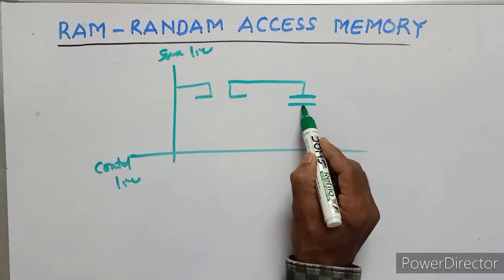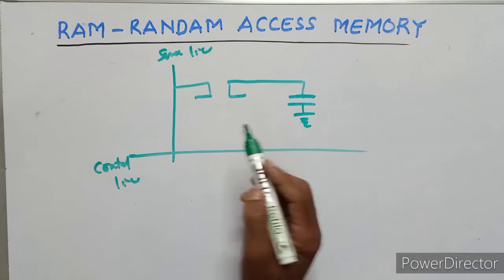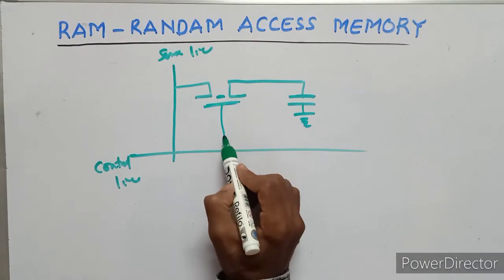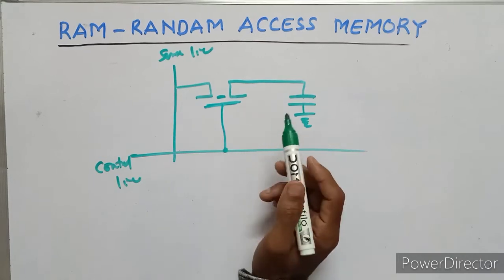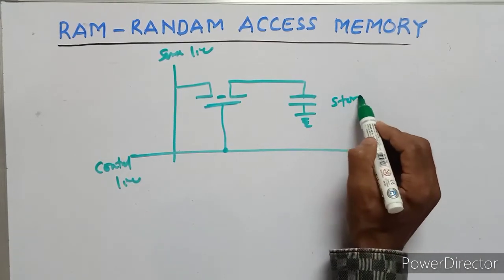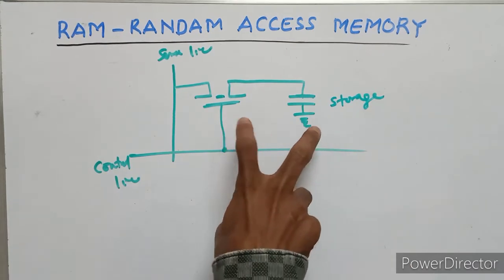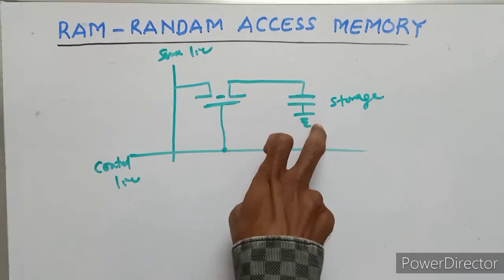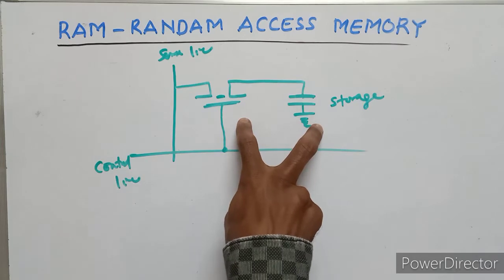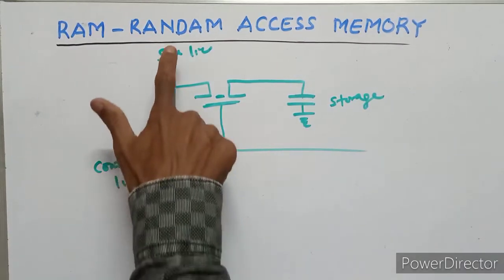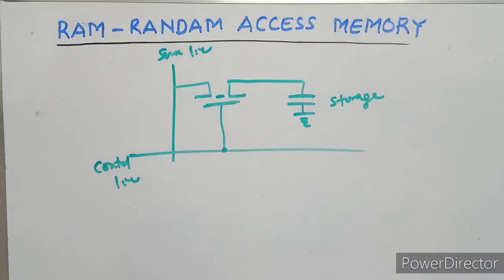This is the capacitor. This is the transistor. This is the storage capacitor. The pair of the capacitor and transistor. Also this is the column, the bit line.